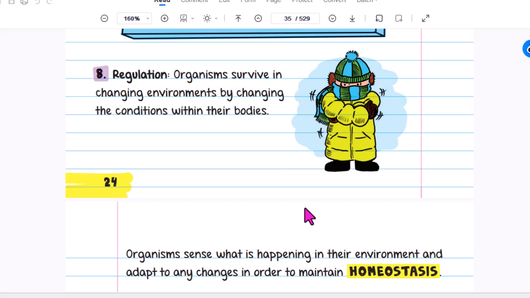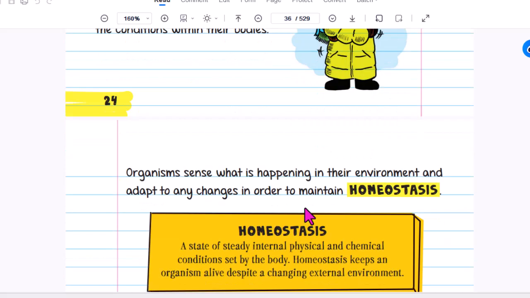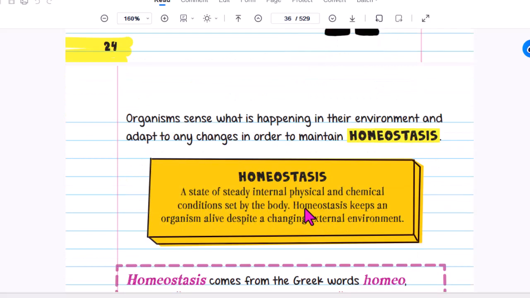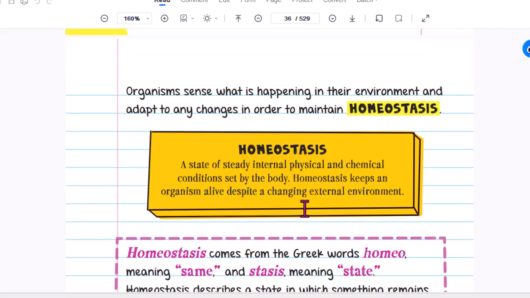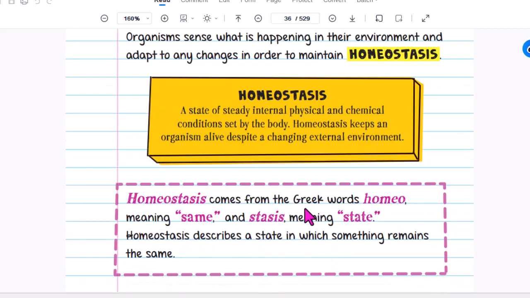Regulation: organisms survive in changing environments by changing the conditions within their bodies. Organisms sense what is happening in their environment and adapt to any change in order to maintain homeostasis. Homeostasis is a state of steady internal physical and chemical conditions set by the body. Homeostasis keeps an organism alive despite a changing external environment.